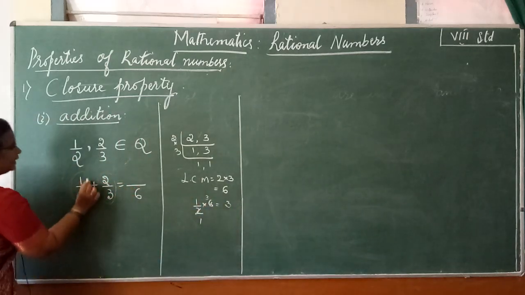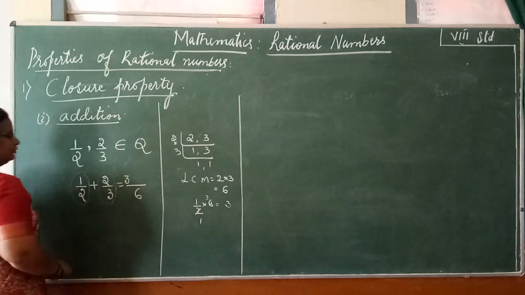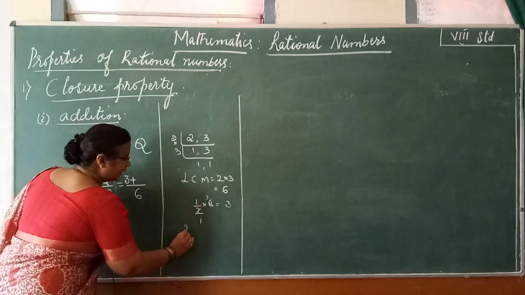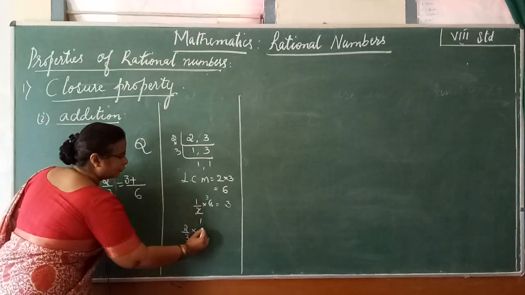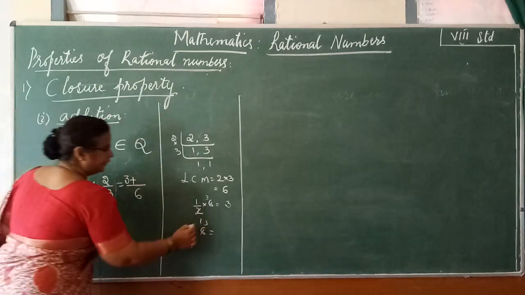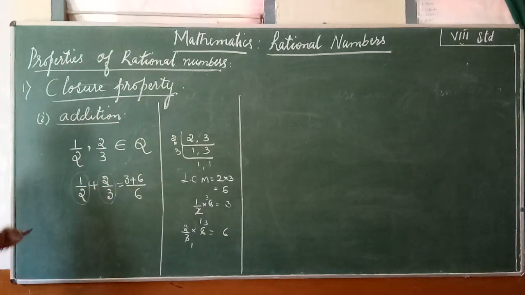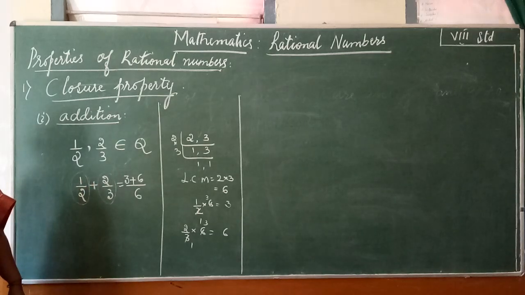So when you multiply this rational number by the LCM, what do you get? 3. What sign do you have? Plus. Then consider the other fraction: 2 by 3 into the LCM, which is 6. 2 1s are 2, 2 3s are 6; 3 2s are 6. I hope you understood, you record. Some students just cross multiply, but this is the exact method you have to follow, children.